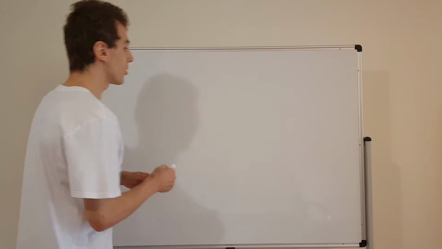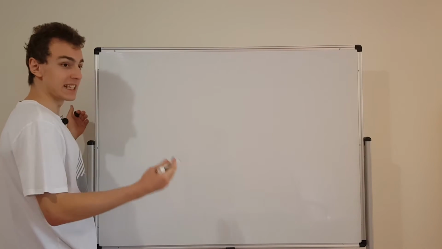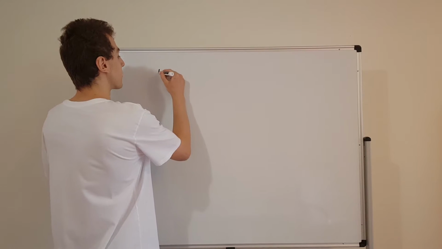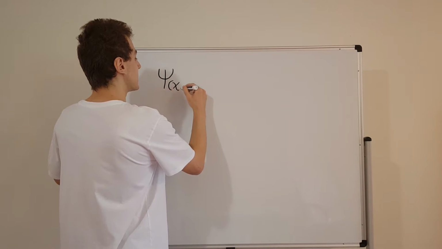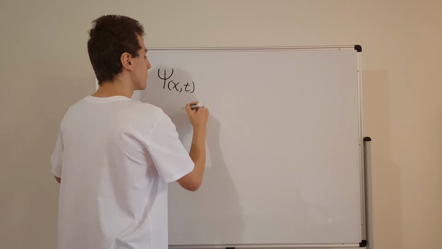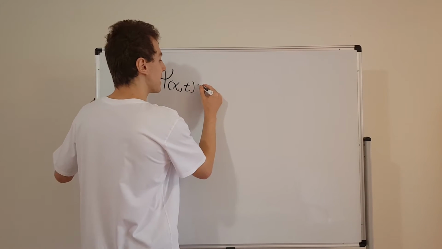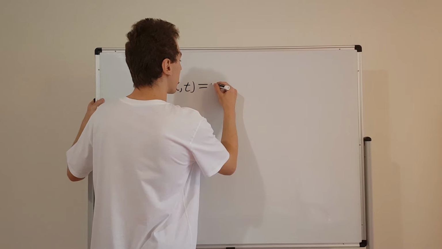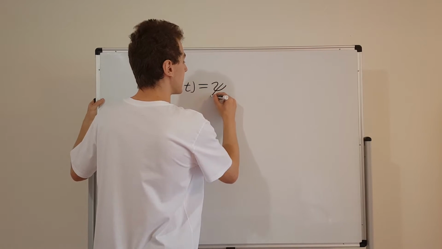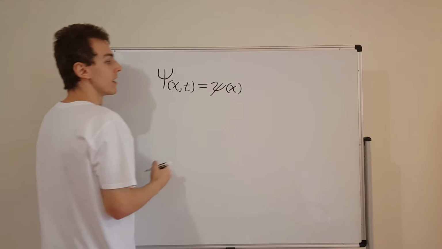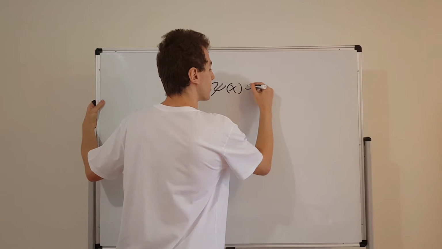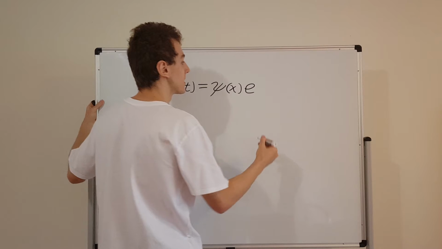So first of all, a separable solution or a stationary state takes this form. I'm using capital psi of x and t to denote the wave function, and this wave function can be split apart into two parts. There is a little psi, which just depends on x, and then there is an exponential factor, which is where the time dependence comes in.